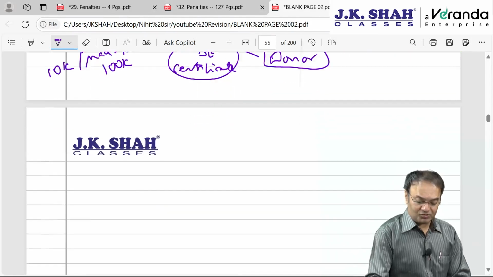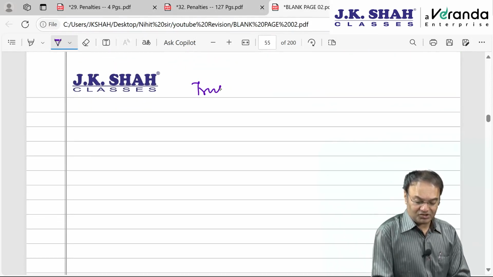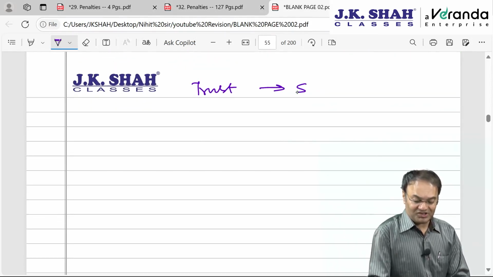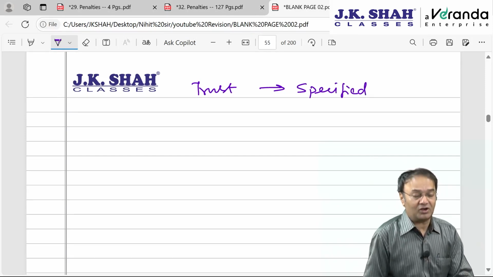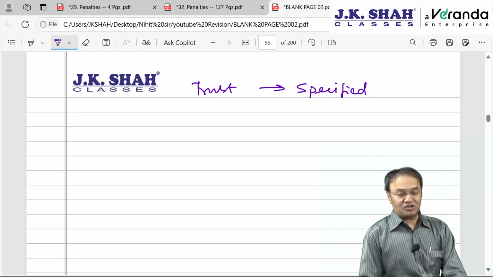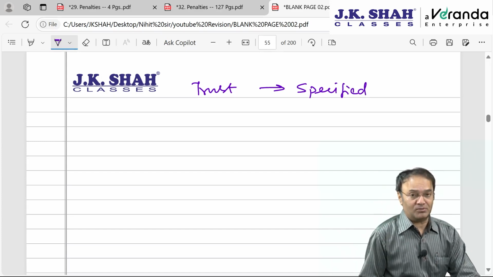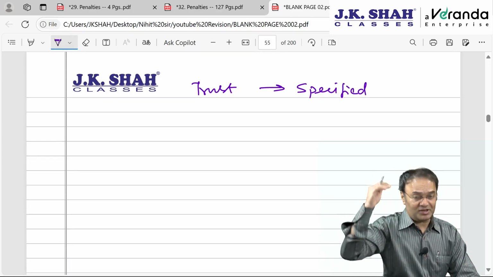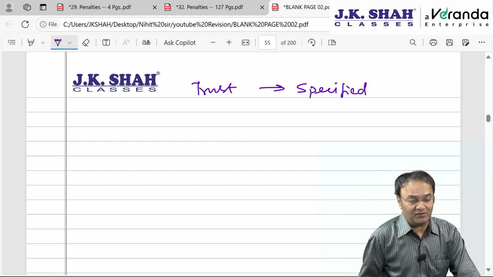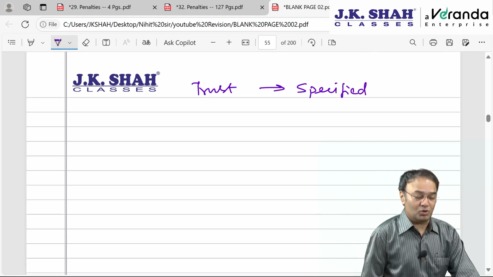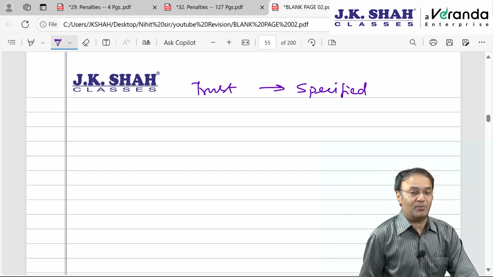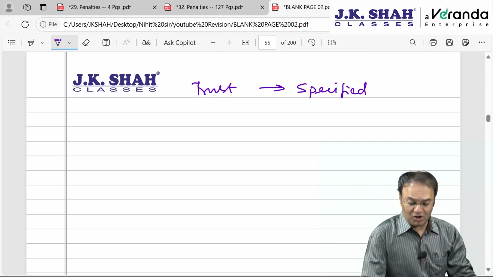if you recollect, specially the charitable trust chapter. In the trust chapter there was somebody called a specified person. Specified person would mean author, founder, manager, trustee of the trust. Any substantial contributor means a person who has contributed more than 50,000 by the end of the previous year, from inception of the trust till the end of the previous year. Or any relative of the above mentioned persons. These people are called specified persons.